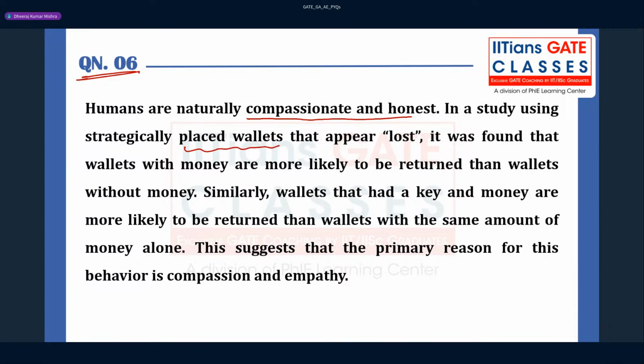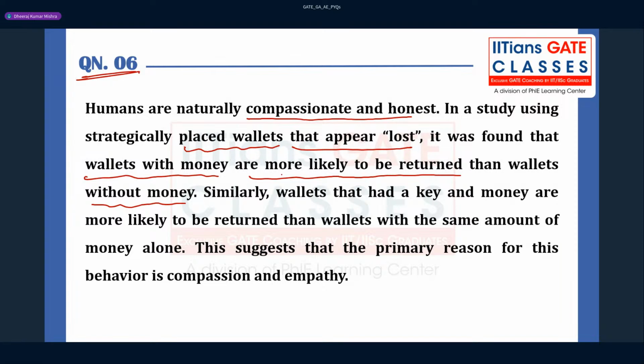They are putting the wallet in public, and it appears lost. It was found that wallets with money are more likely to be returned than wallets without money. Though in practice these things are not like that, if your wallet is lost you can't get it back, but according to this passage, if they are going to do an experiment strategically, they place some wallets in public and they appear lost. So it was found that wallets with money are more likely to be returned.